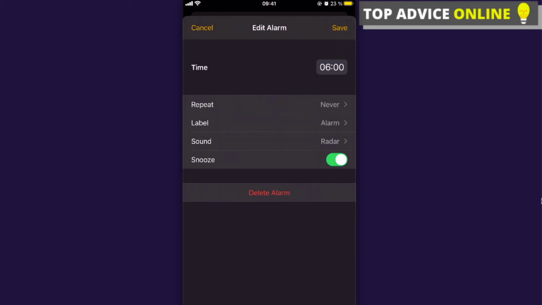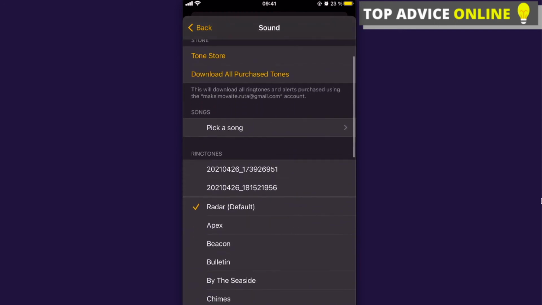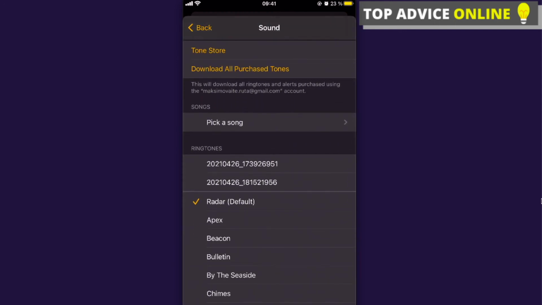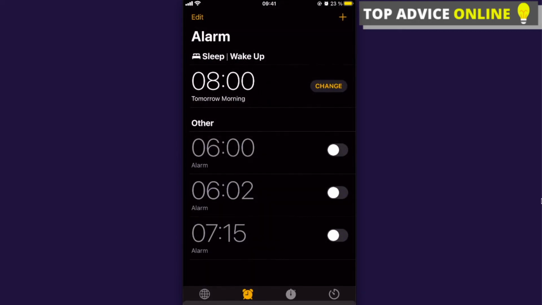So basically, from the radar, you can change it to the feature song or any song you like, and after that you're gonna click done and save. So that's basically it, guys. That's simple.